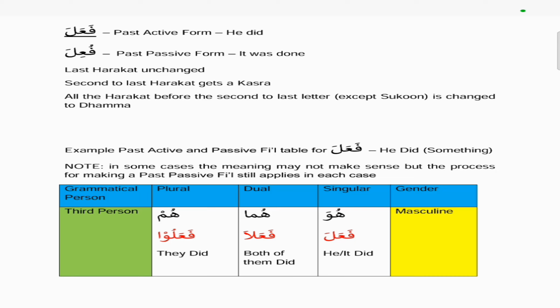The second to last letter, that harakat gets a kasra. So the ain that had a fatha before in the active form takes a kasra in the passive form, and all the harakat before the second to last letter, unless it's a sukoon, is changed to a dhamma. So in this case, the only letter that's before the second to last is the first letter, which is the fa, and in the active form it has a fatha, then in the passive form it takes a dhamma.